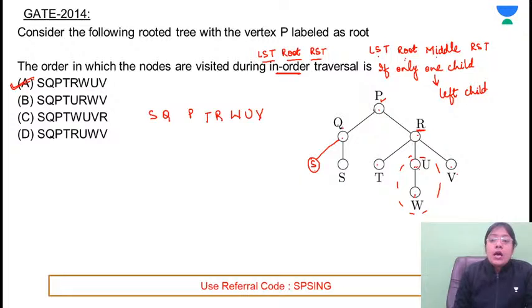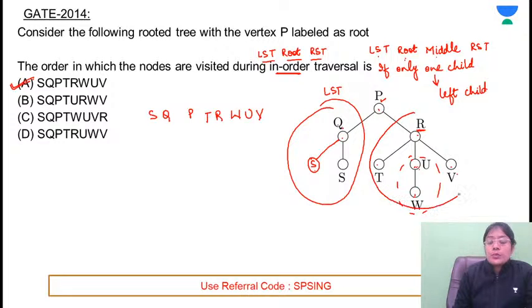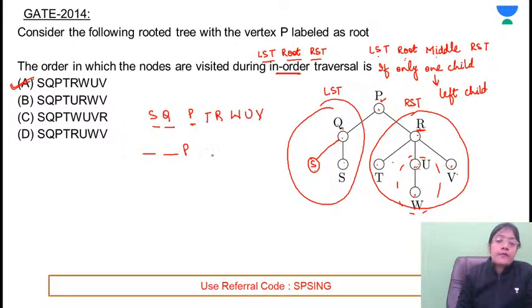For example, P is the root. For this root, this is the left subtree. This is the right subtree. It's clearly visible. Now, before printing the root, first of all, we need to print the elements of the left subtree. P se pehle we need to print the elements of the left subtree. In the left subtree, two elements are there. So we have taken two blanks. Let me write here. Before printing root, we need to print two elements, and after the root, we have to print the elements of the right subtree. In the right subtree, how many elements are there? 5 elements are there. 1, 2, 3, 4, 5.